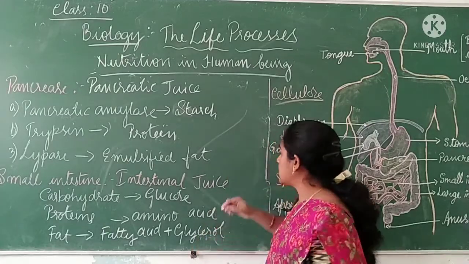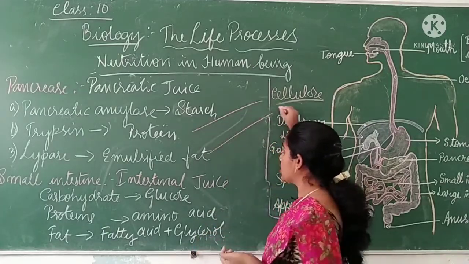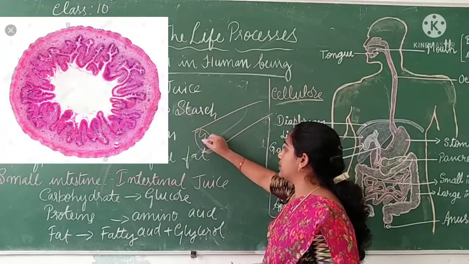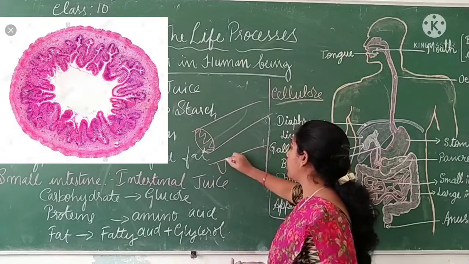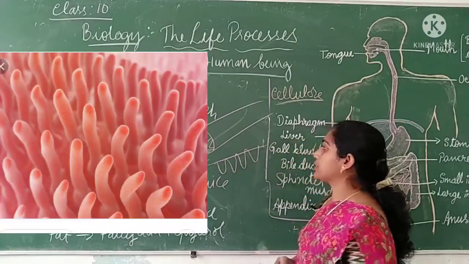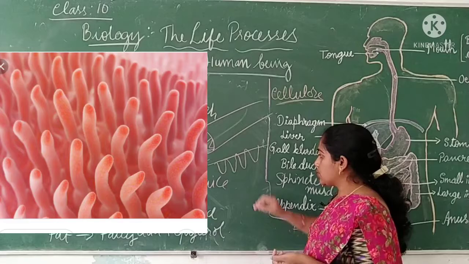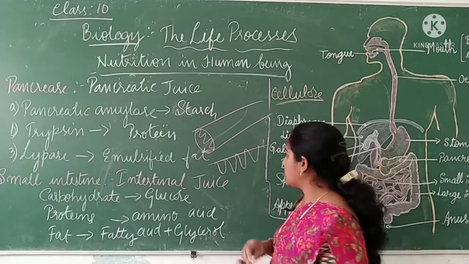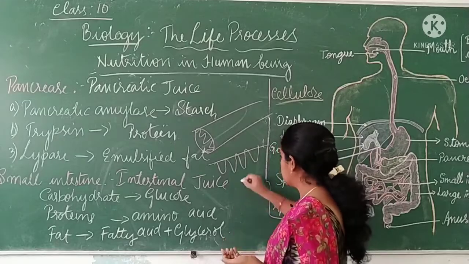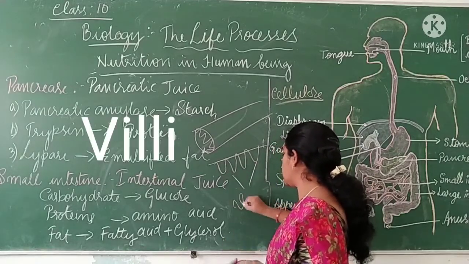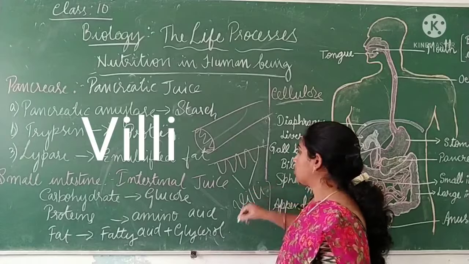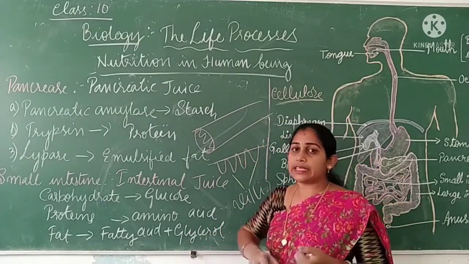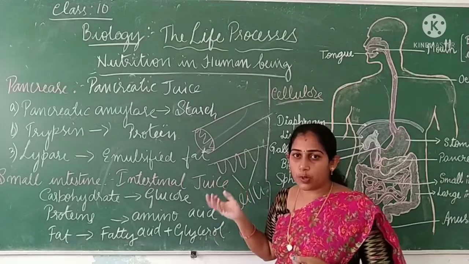If you take a cross section of the small intestinal wall, you can see it has finger-like projections in it. The small intestine has finger-like projections on the inner side of the wall. These finger-like projections present on the inner side of the wall are called villi. So what is the function of villi? What is the use of villi? Villi help in increasing the surface area of absorption.